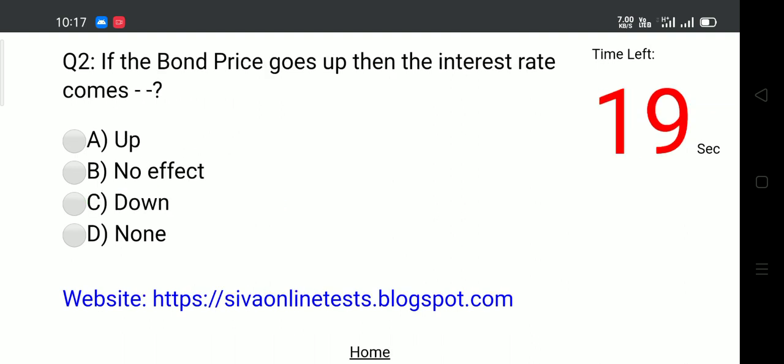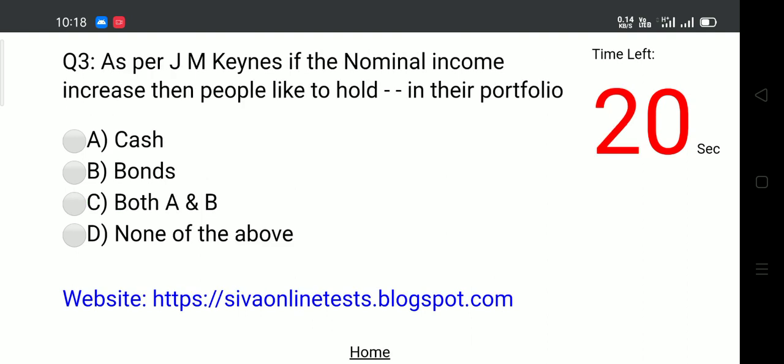Question 2. If the bond price goes up, then the interest rate comes. Options. A. Up. B. No effect. C. Down. D. None. Answer. C. Down.